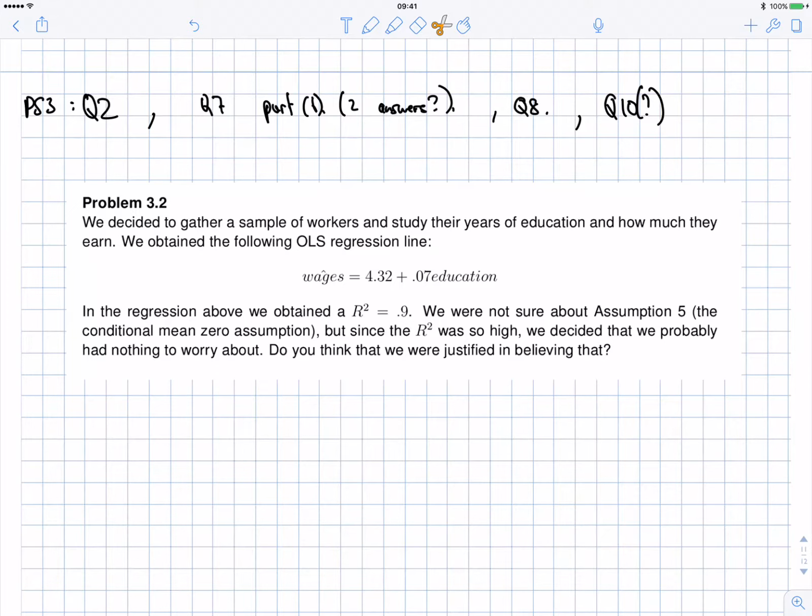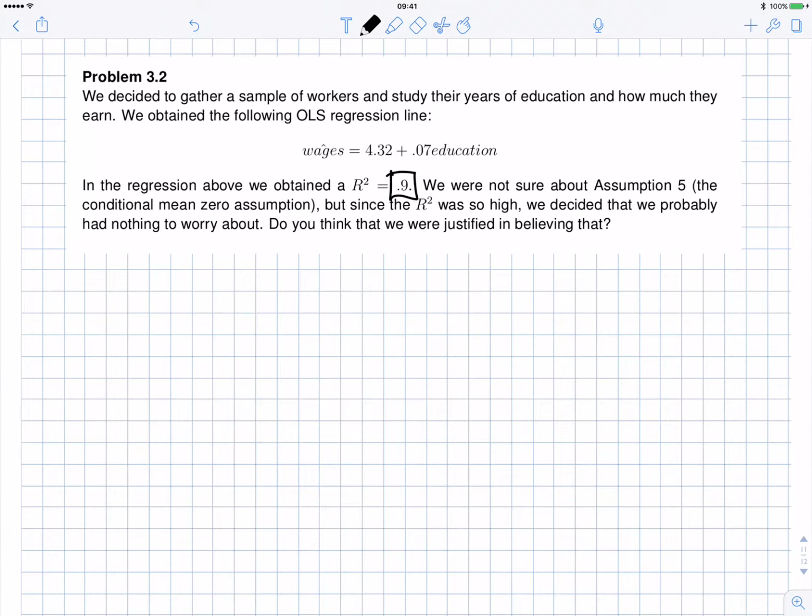What do you guys think? What does a high R-square mean? What does a high R-square mean in the simple linear regression? R-square is equal to 0.9. In a previous question that I probably have a video on, we also showed that in the simple linear regression, this is also equal to the correlation of education with wages, all of this squared. So a high R-square simply means that there is a high correlation between education and wages. Okay?